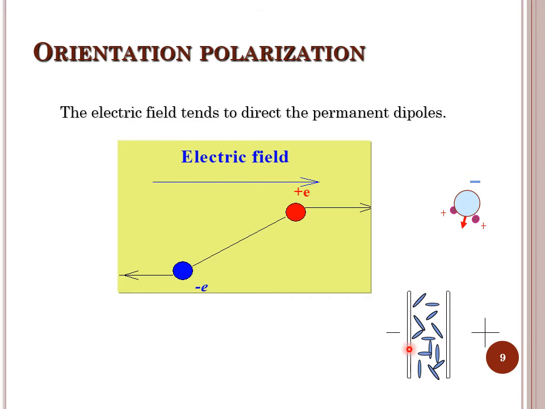But in the absence of electric field, all these dipoles are randomly oriented and therefore there will be no net dipole moment. But when the field is applied, all these dipoles orient themselves in the field direction and there will be a certain total net dipole moment and polarization. This polarization is known as orientation polarization.